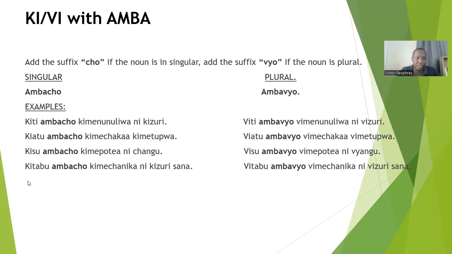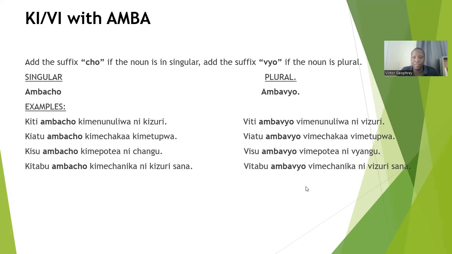Another example is kitabu ambacho kimechanika ni kizuri sana.